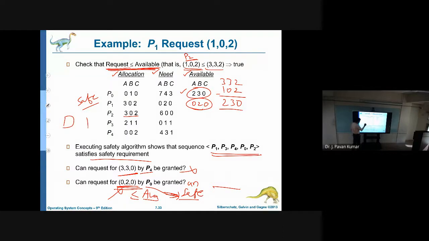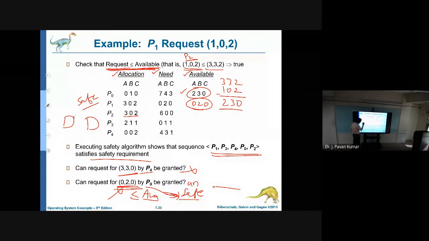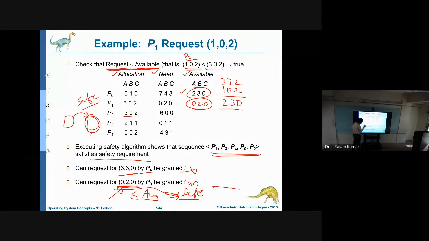Whenever 020 has been given, this will be the state. Now we will check whether it is safe or not. If it is safe, we will allocate. If it is not safe, what will we do? We will restore the previous state. So as this is unsafe, we will restore to the previous state. By using this, we can avoid deadlock. What is this algorithm? Banker's algorithm.